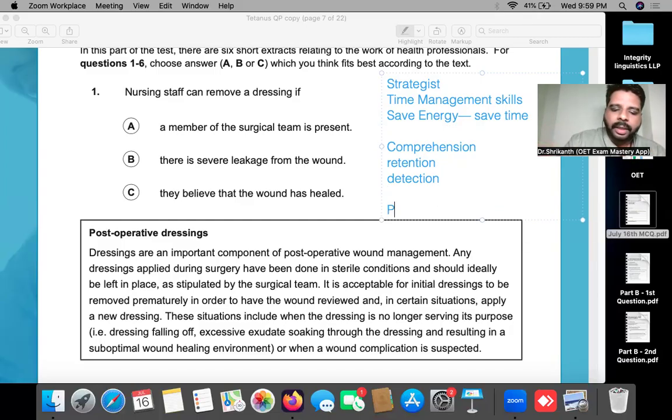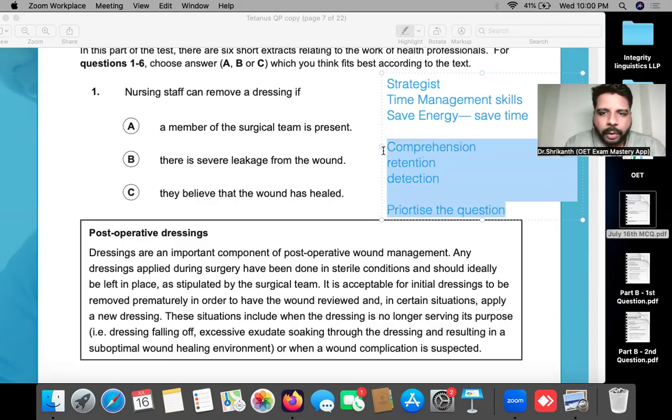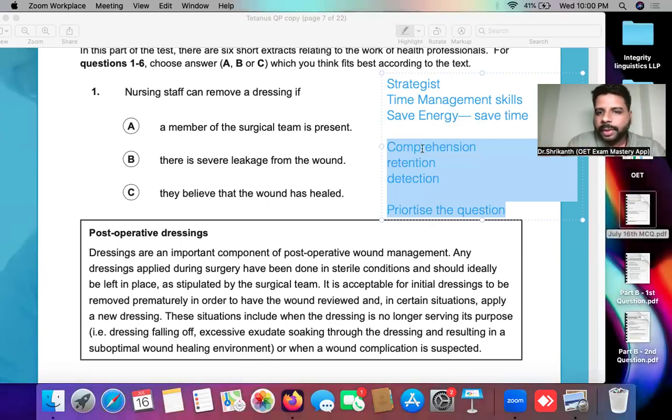And another thing is that you always have to prioritize the question. So these four things, I will quickly brief, and then we will have a discussion regarding this question. Those who are new over here, tell me, to pass the OET reading, what do you need? You need a maximum number of correct answers. Yes or no? You need a maximum number of correct answers to pass the OET reading.